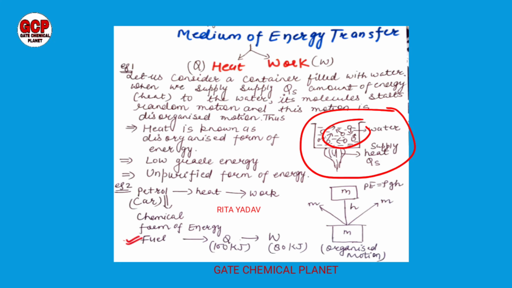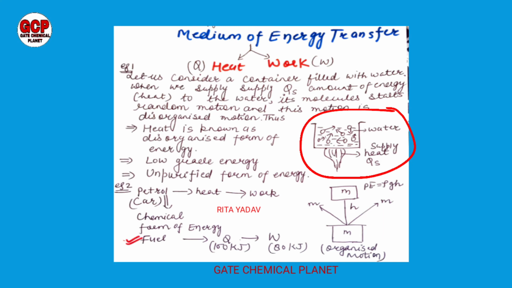As you can see here, this is a random motion. There is no definite direction of the molecules. They are moving in random directions, and this motion is disorganized motion. So therefore heat is the disorganized form of energy. We can say that heat is known as the disorganized form of energy, or a low grade energy.